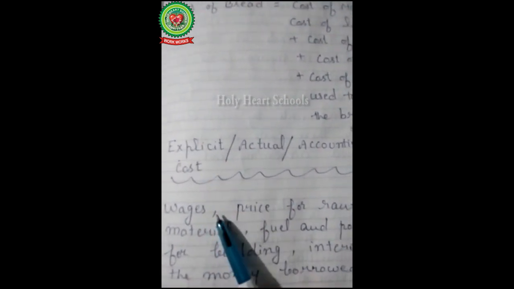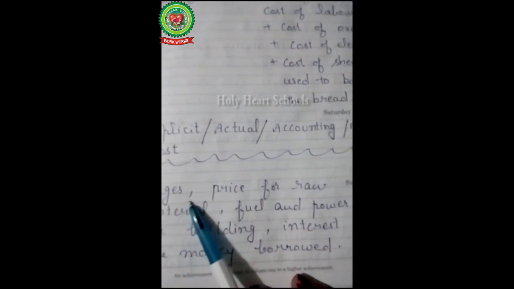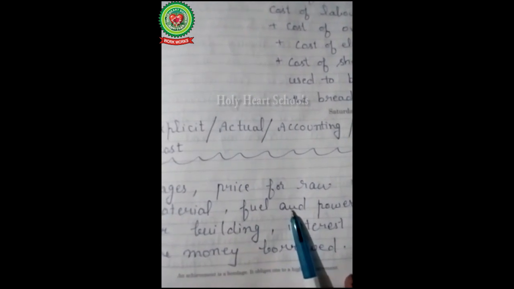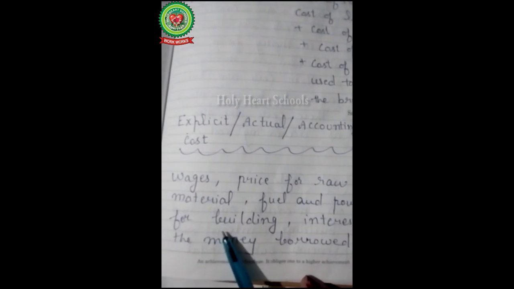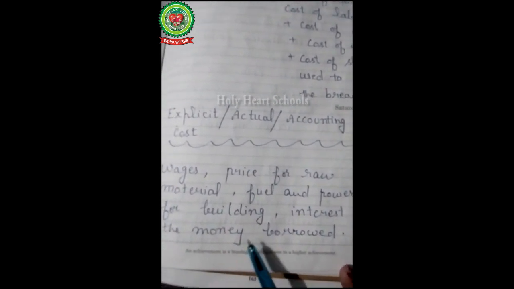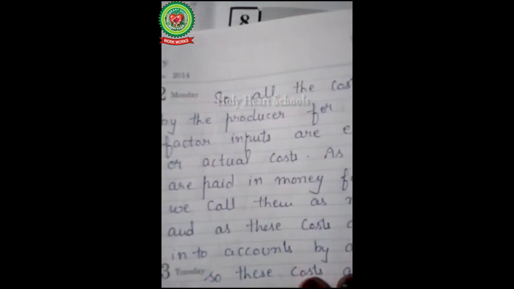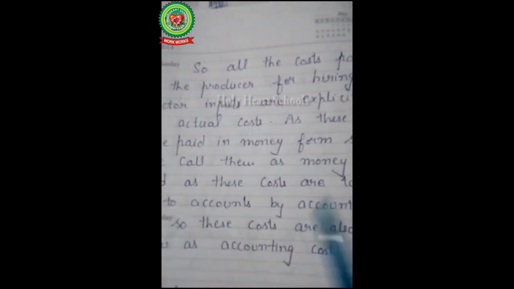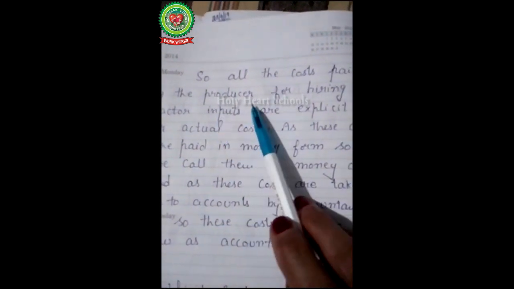Now our next key terms are explicit cost or actual cost or accounting cost or money cost. These are different names for the same type of cost, that is explicit cost. In the explicit cost, we consider the examples of wages, prices for the raw material, fuel, power, rent for building, interest on capital or the interest on the money borrowed.